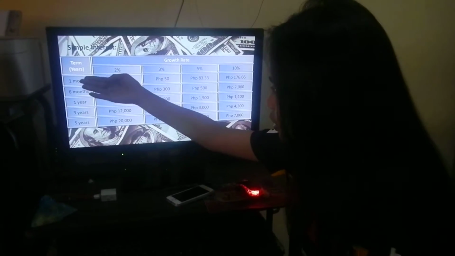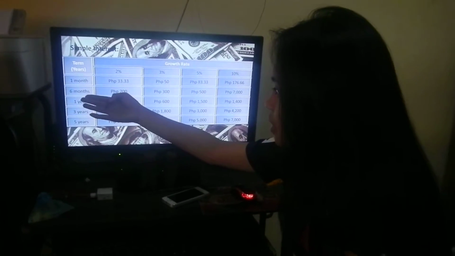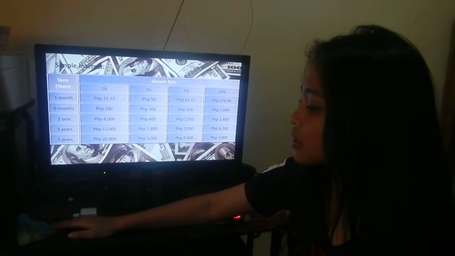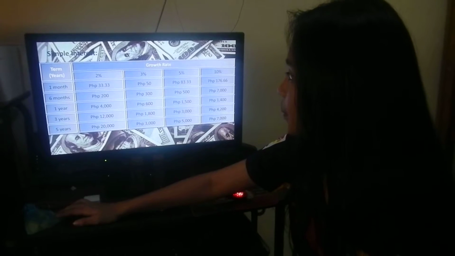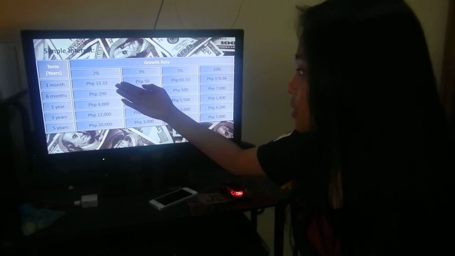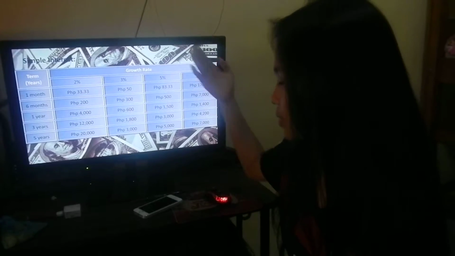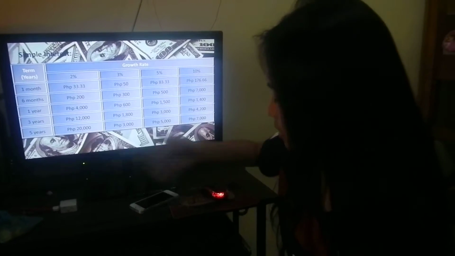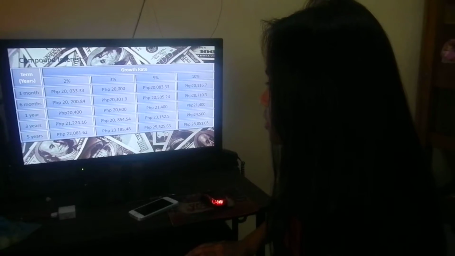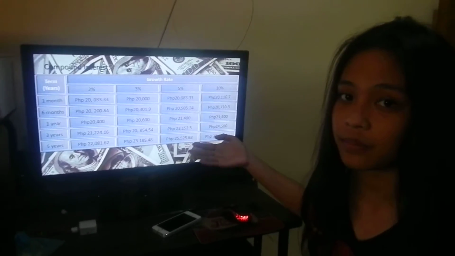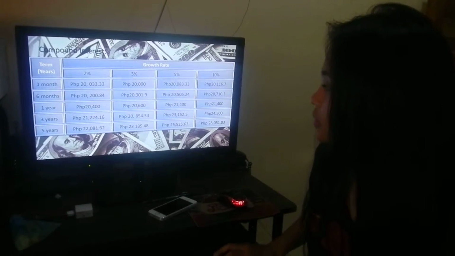As you can see, the term is only 1 month, 6 months, 1 year, 3 years, and 5 years. So it only contains a short term with a growth rate of 2%, 3%, 5%, and 10%. So this is a table of the simple interest. Next is the compound interest with the same content of the table.